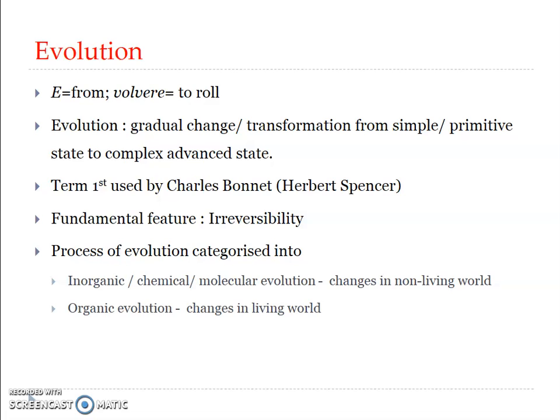Charles Darwin defined evolution as descent with modification, that is, closely related species resembling one another because of their inheritance and differing from one another because of the hereditary differences accumulated during the separation of their ancestors. So, in other words, evolution is a process by which related populations diverge from one another, giving rise to new species or higher groups. The process of evolution can be categorized into two, namely inorganic evolution and organic evolution.